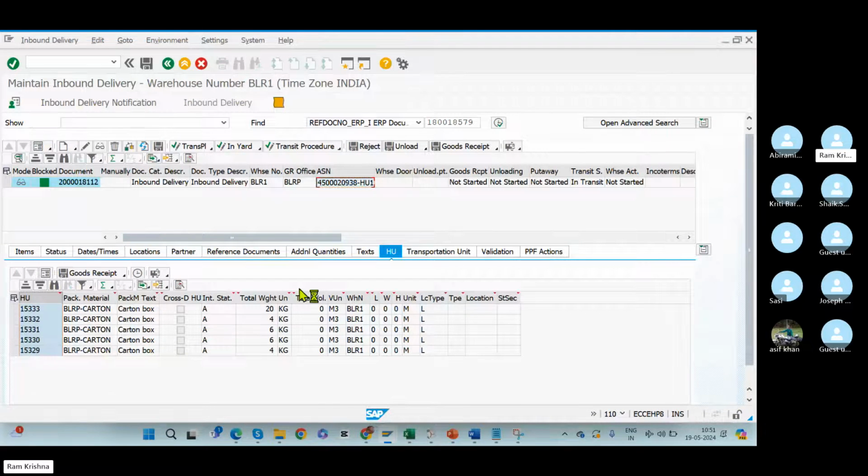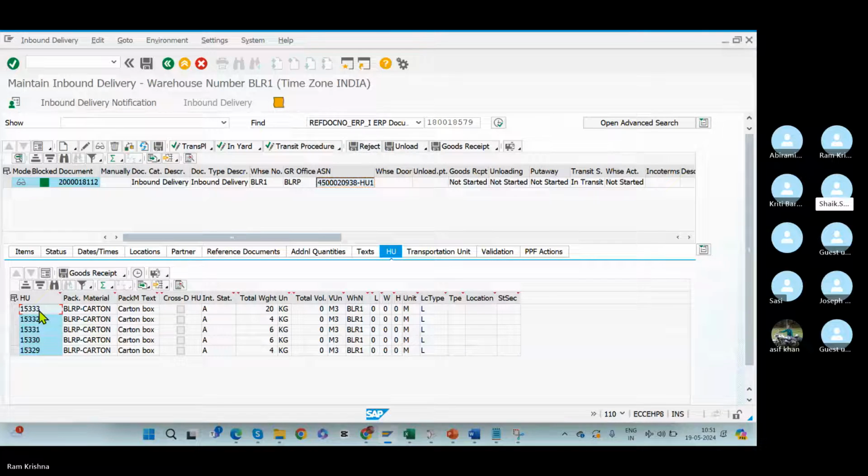I'm giving you one more clue. The warehouse operator cannot see this delivery at all. By scanning the handling units, you'll get the delivery automatically. And the ASN number, where exactly will you get it?